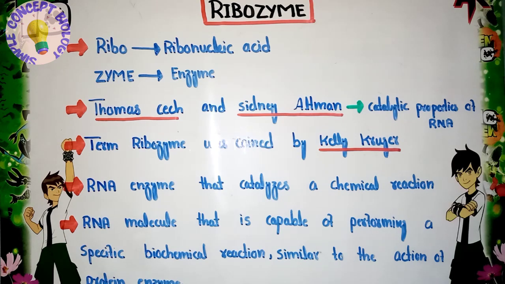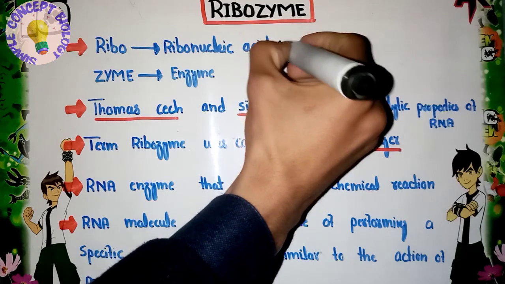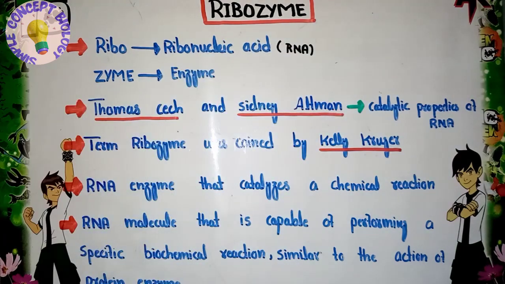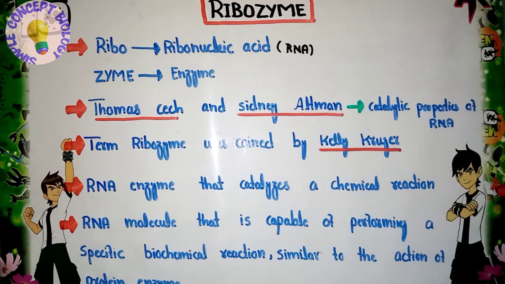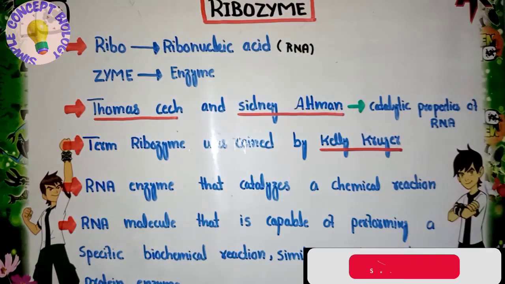Now the first point is about the etymology of the ribozyme. If we look at the term ribozyme, we get two terms. The first one is ribo, which means ribonucleic acid, RNA, while the second term is zyme, which is taken from enzyme. This RNA acts as an enzyme, so that's why the term ribozyme is given. The ribo is taken from the RNA side, while zyme is taken from the enzyme.